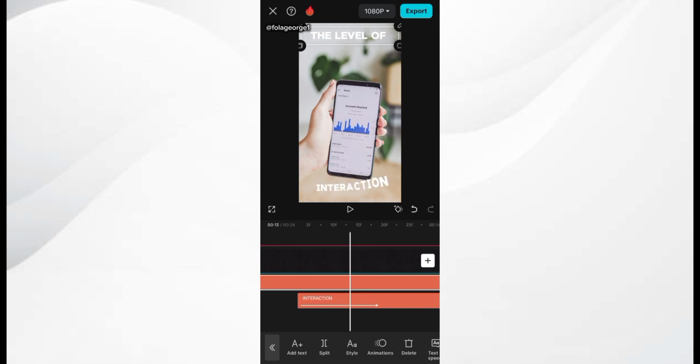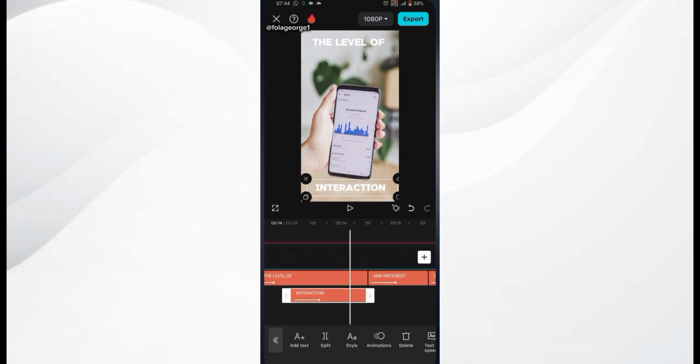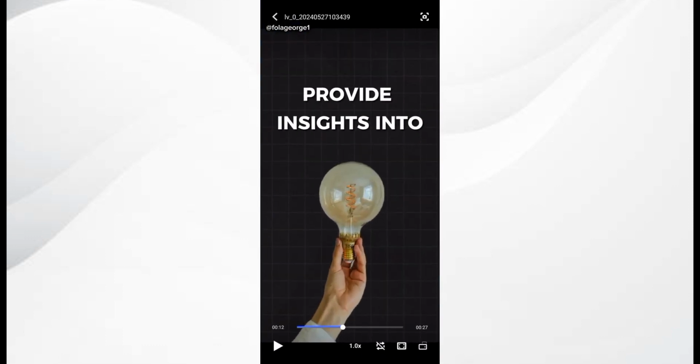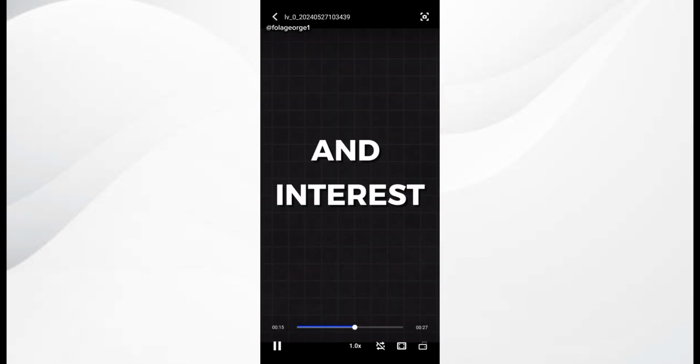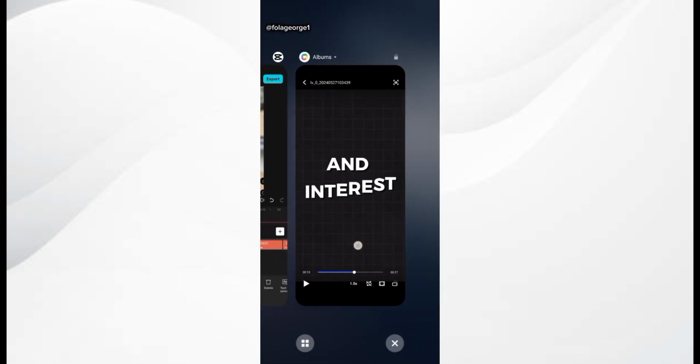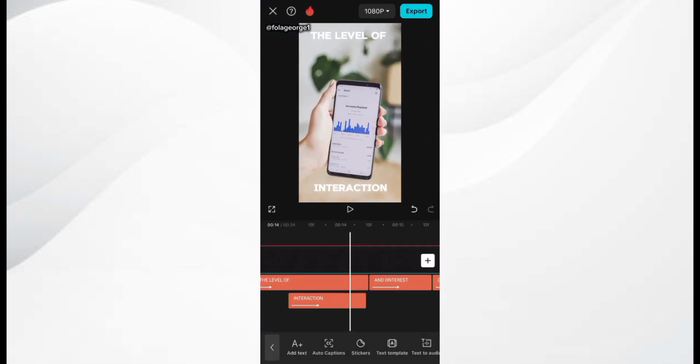And interaction, to position this well. So I go to the original video to see what is next. Insights into the level of interaction and interest. So "interest" is the next text and also the next scene. So I'm just simply going to increase this interaction text to this point and move on to the next scene.